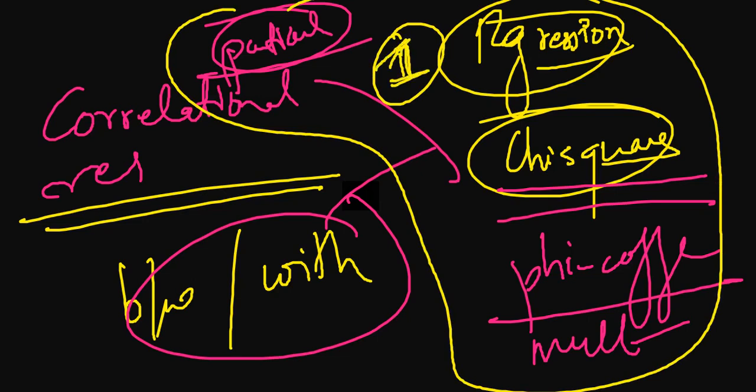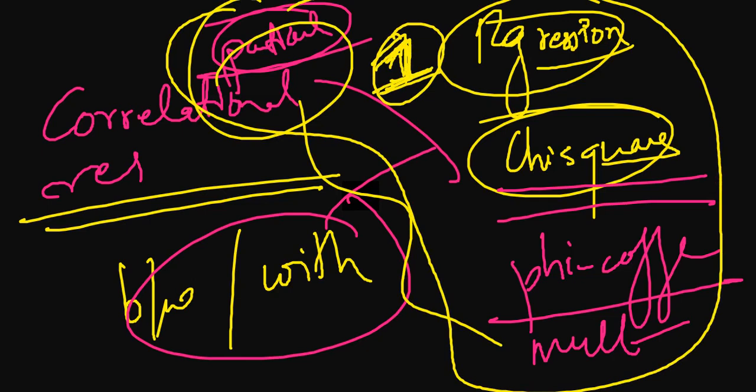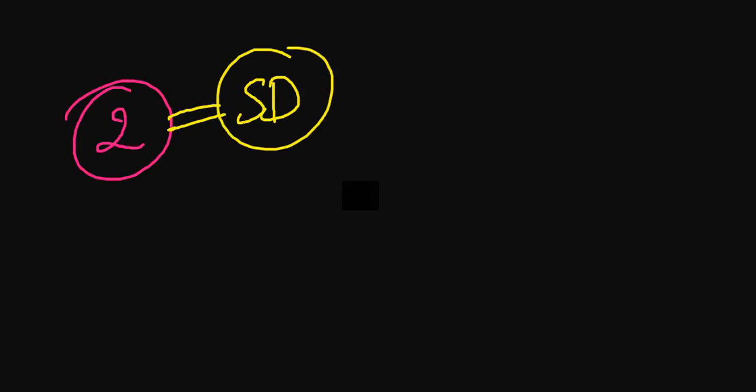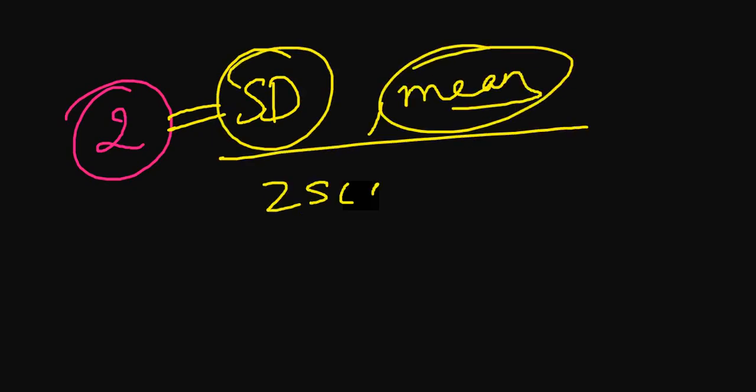So the problem came here. These all topics were included in only one question. So if you know all these things, then only you can solve this question correctly. Otherwise, you move on to the next part, where SD and mean were given, and you have to find the Z score.